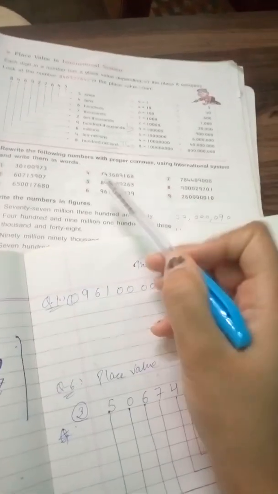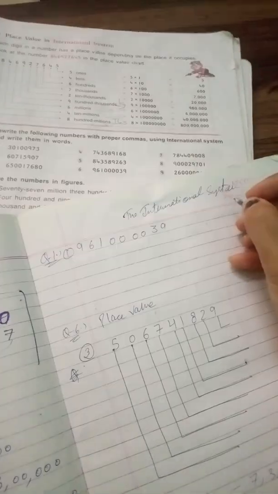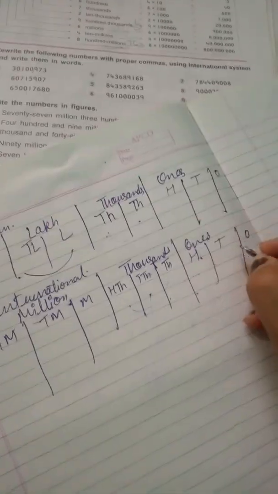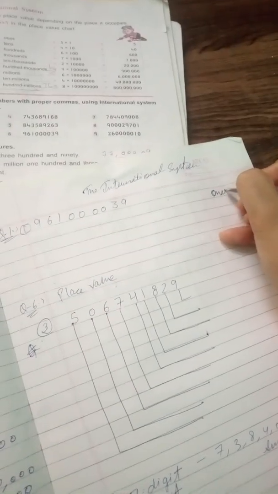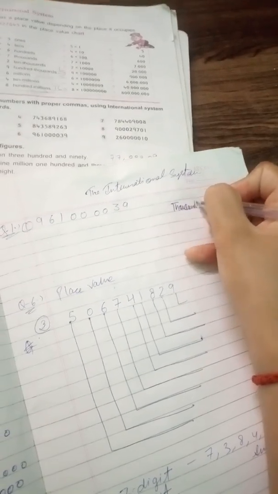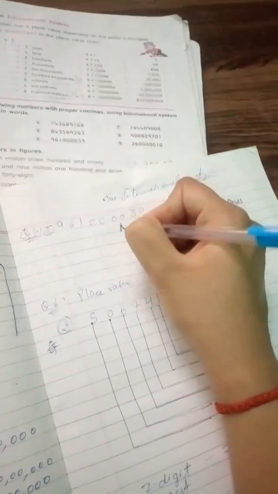I have written down the question number here. First of all we have to make a place value chart here. Ones, thousands, and we have millions.